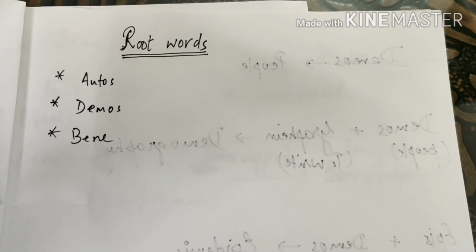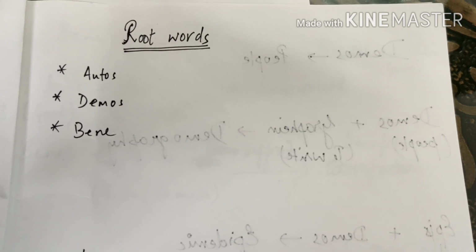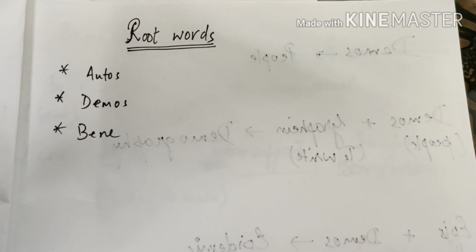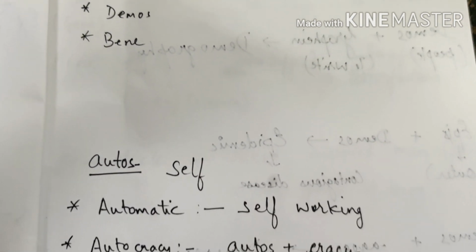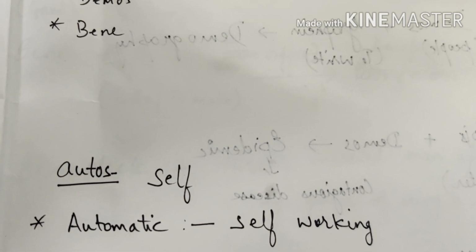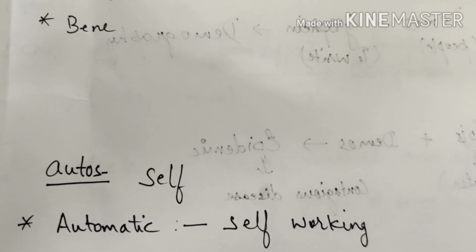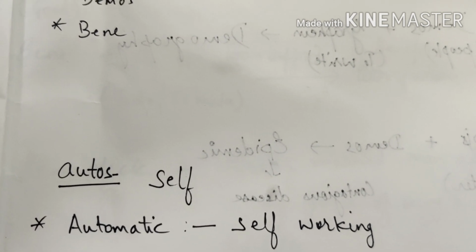So in today's video I have created a few word roots for you, so let's have a look at them. These are the three word roots we're going to cover in today's session: autos, demos and bene. Let's have a look at the first word root, that is autos. As the name suggests, auto means self. So when we have this word root autos, there can be various words coming out of it.